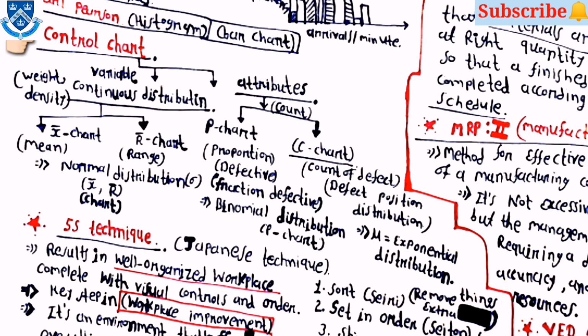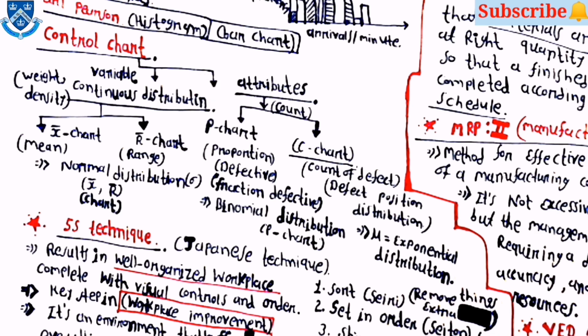Then there is the control chart. There are 2 types. The first is variable continuous distribution and the second is attributes. In the variable continuous distribution there are 2 types: the X bar chart and the R bar chart. The X bar chart is for the mean and the R bar chart is for range. Both X bar and R bar charts follow the normal distribution. Next one is attributes.